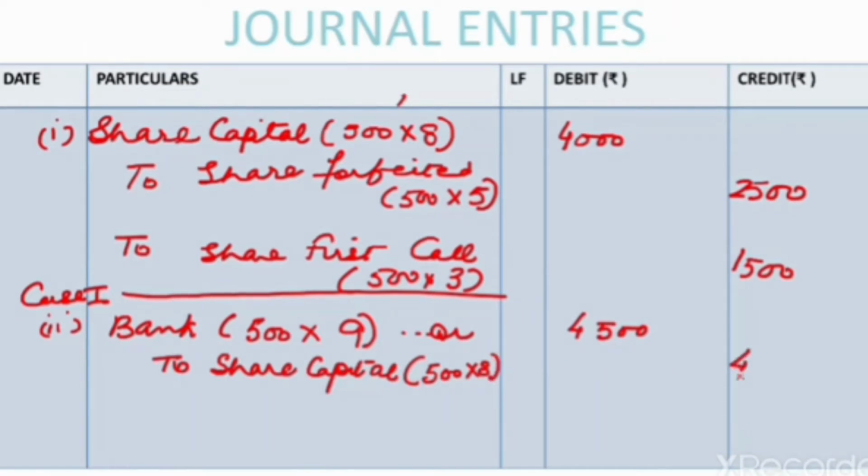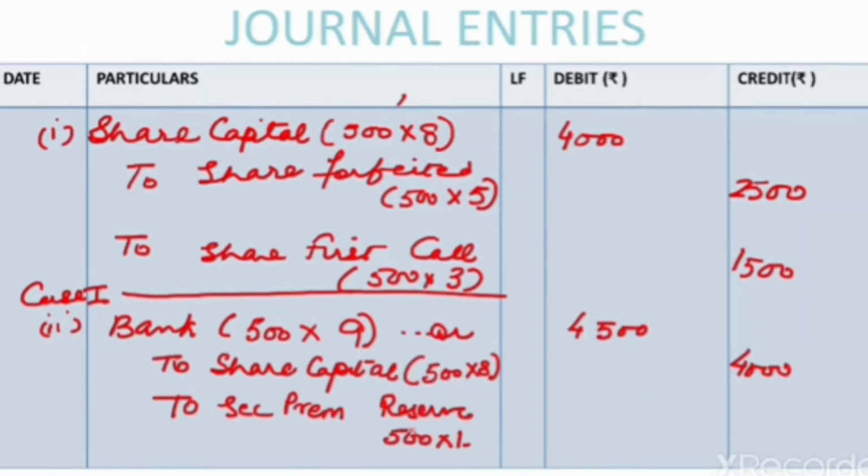So 4,000 rupees is the share capital amount, and the remaining is the securities premium reserve account. So 500 into 1, that is 500. Here also we can check the amount.